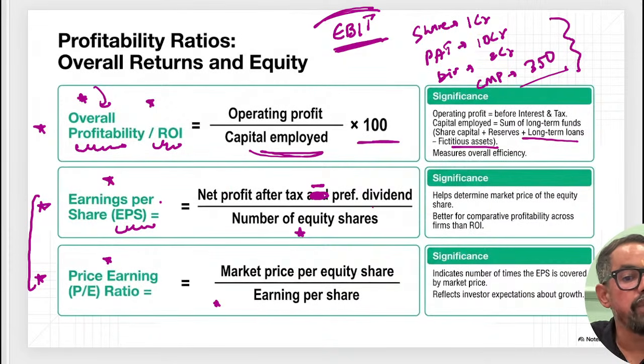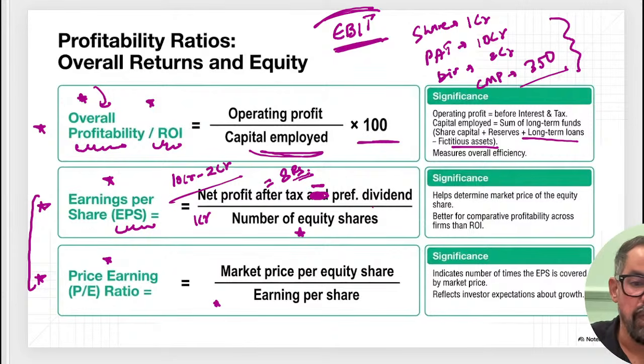Your EPS will be profit after tax 10 crore minus 2 crores dividend. If not given, just avoid this one. Okay? Number of shares is 1 crore. So the EPS of this particular company is ₹8. EPS is ₹8. Now PE ratio, current market price, which is how much? 350 divided by 8. So this is your outcome, 350 divided by 8. What is the number? 350 divided by 8 is equal to 43.75.